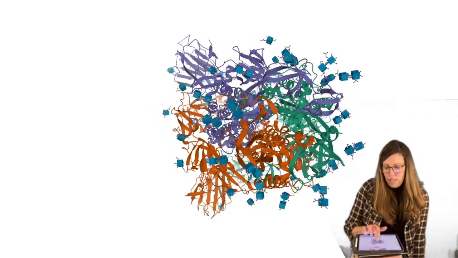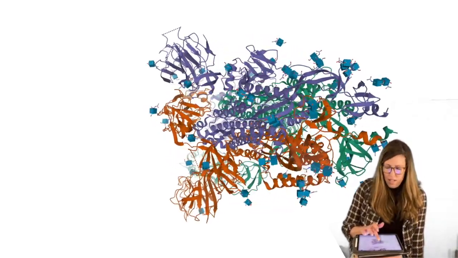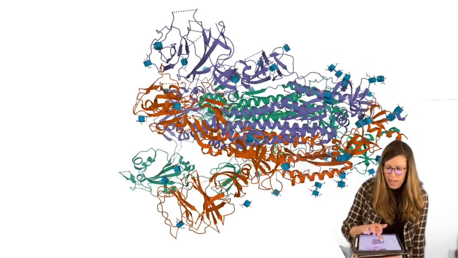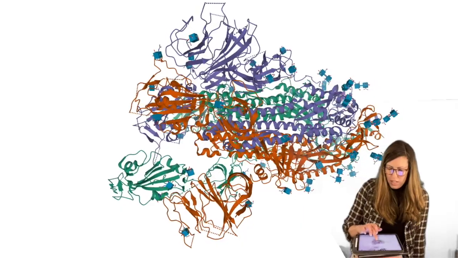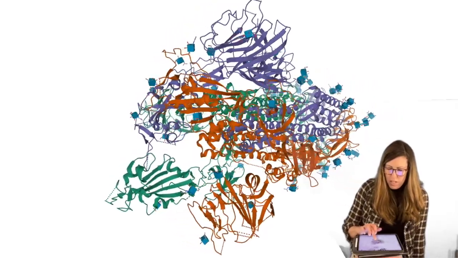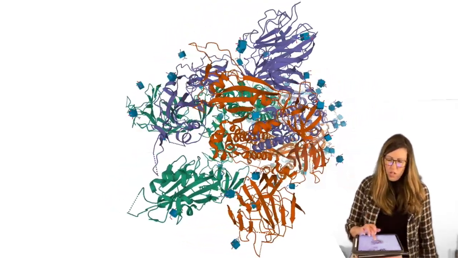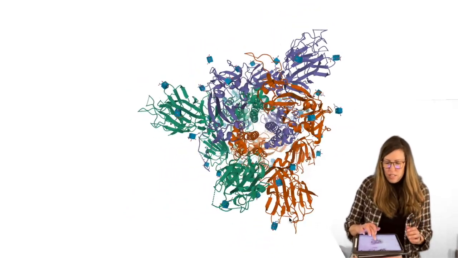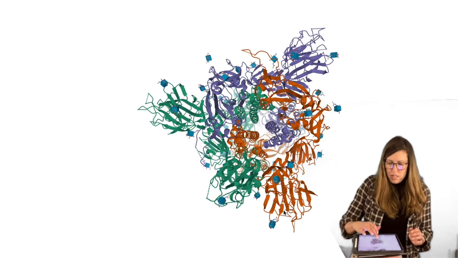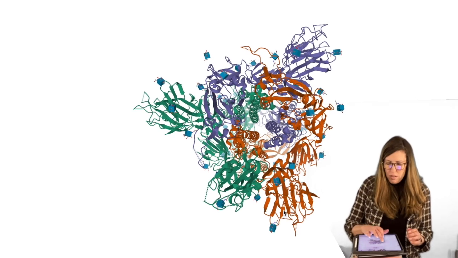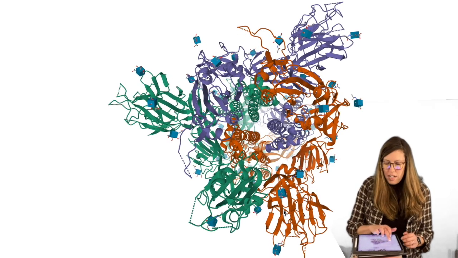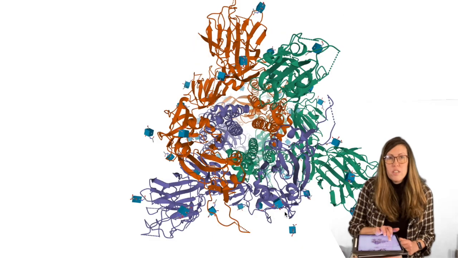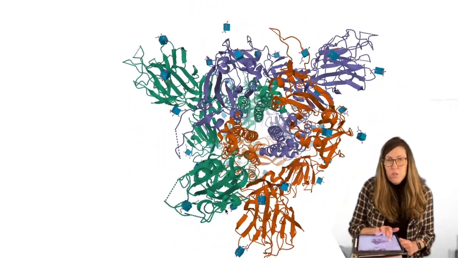When I look down the core, I can quite easily see that there is an axis of symmetry. In other words, a rotational axis, where if I could split it into thirds, right? So this green piece could match with the purple piece, which can turn and match and superimpose with the orange piece.